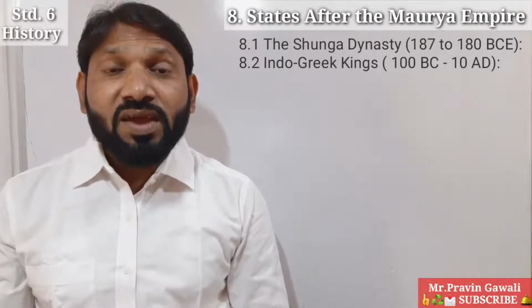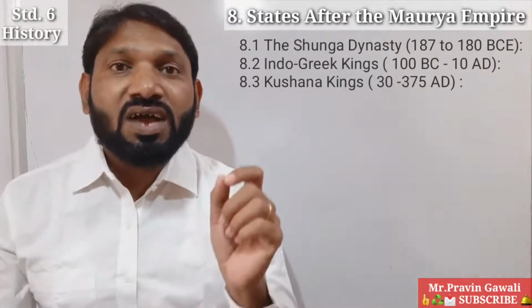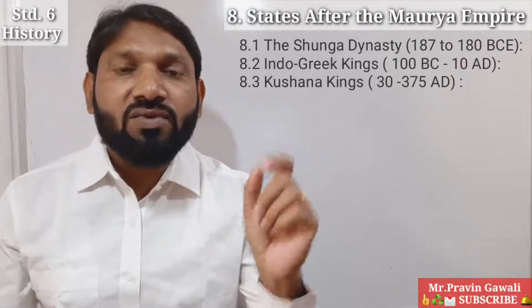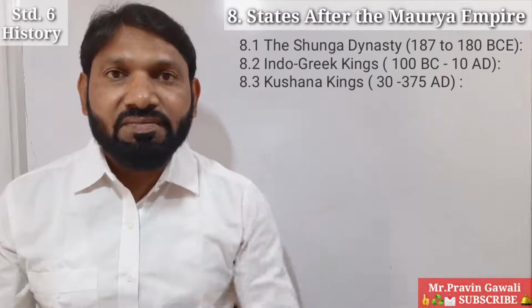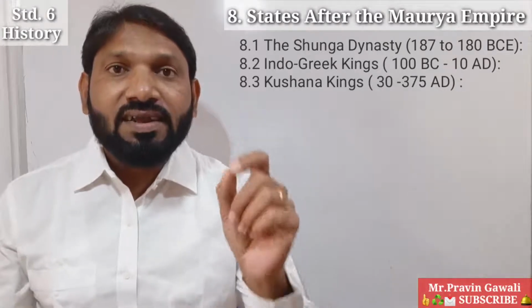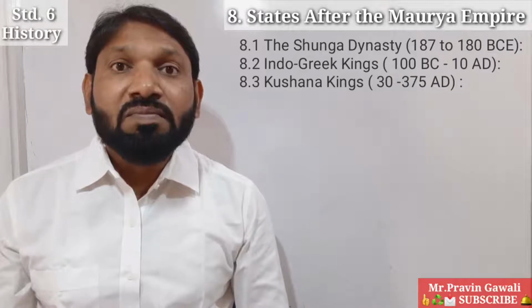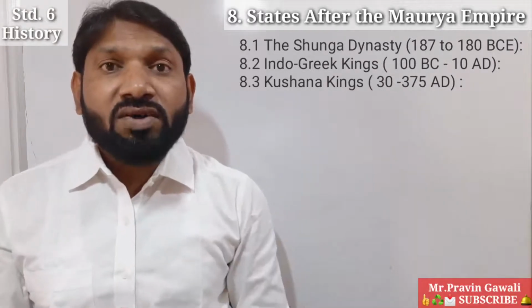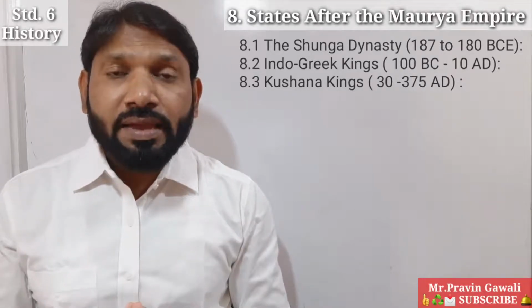Okay, now we are going to study the next point, that is 8.3 Kushana kings or Kushan kings. Students, the period of the Kushana kings was 30 to 375 AD. Do not forget, 30 to 375 AD was the period of Kushana kings. Students, we all know that India was invaded by several tribes from time to time.